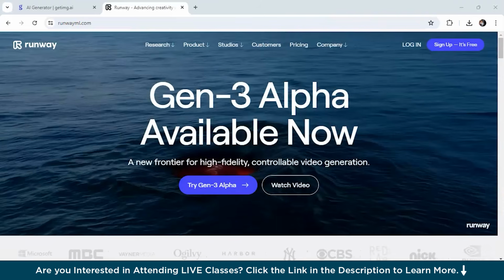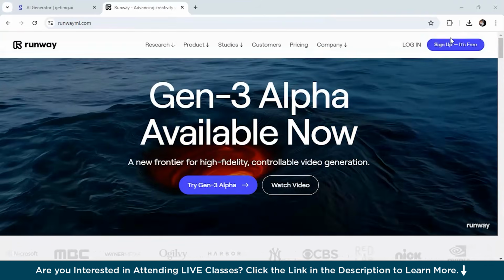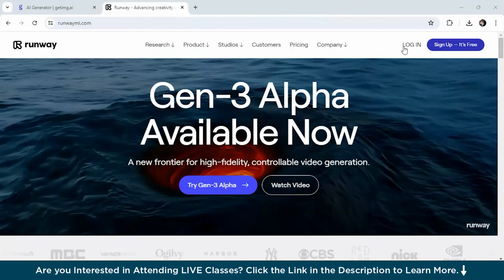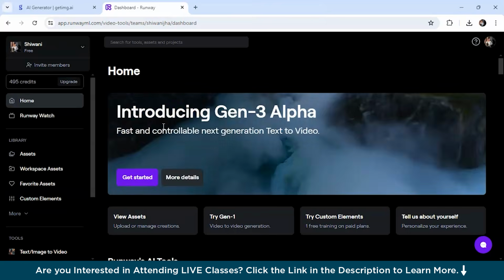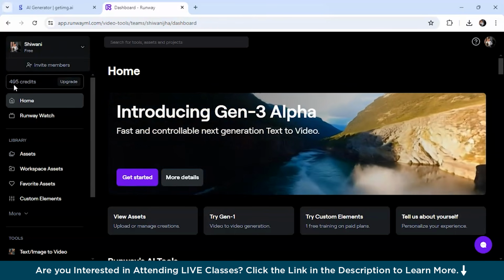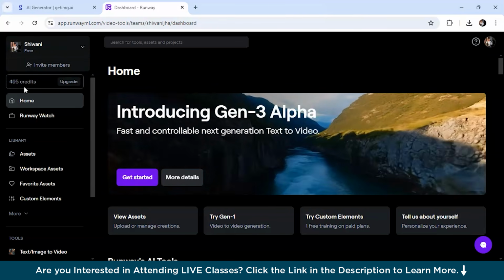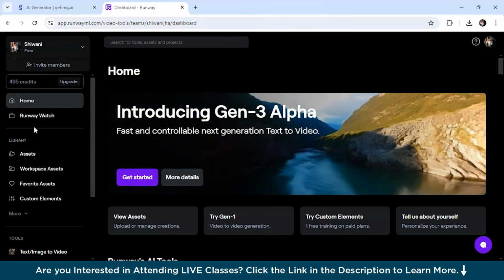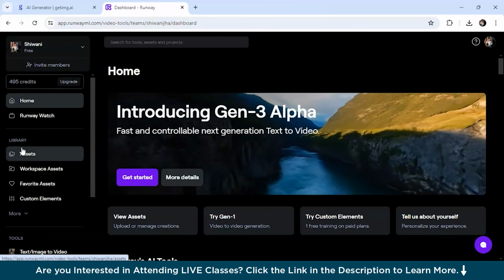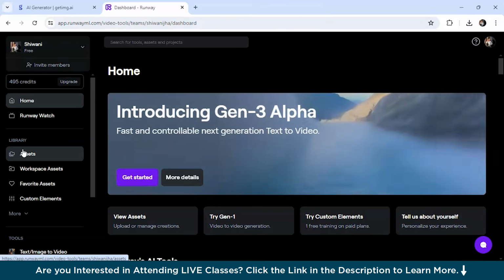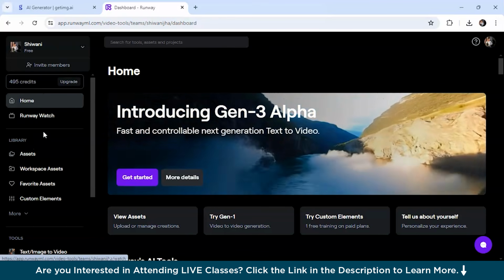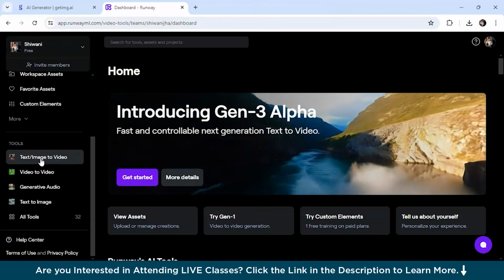For image generation, you get 125 credits. We will just see how. First, we have to log in. So we have logged in over here. As you can see, I've got 495 credits with me. You get 125 credits for each image costing around 5 credits. This makes it an all-in-one tool for creativity. The image quality is also very good. So let's check it out.